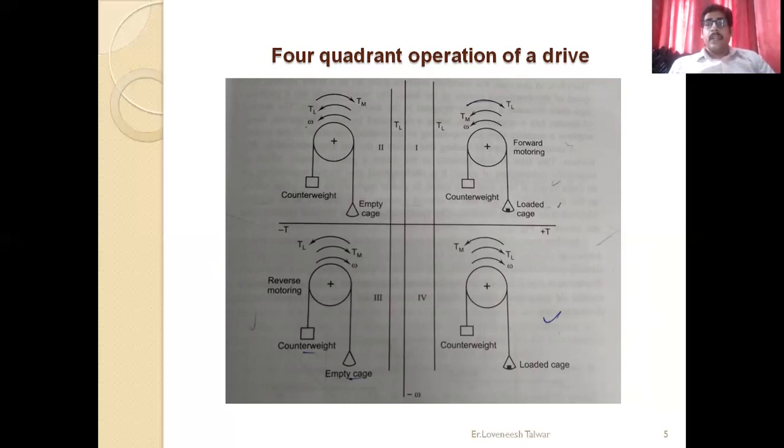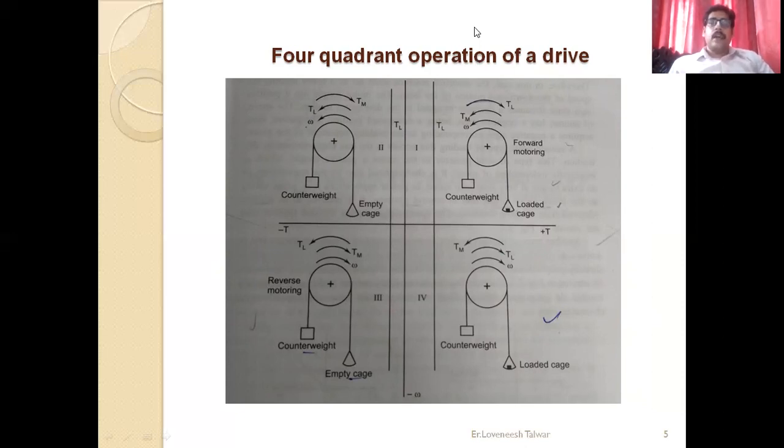In the same manner, in quadrant number 1, motor torque will be in an anti-clockwise direction. Quadrant number 2, motoring torque will be in a clockwise direction. Quadrant number 3, again in a clockwise direction. And in quadrant number 4, we have an anti-clockwise direction. And also, this will be again with the load torque. So we are discussing these quadrants one by one, where we are basically dealing with three main things, that is your load torque, your motor torque, and your speed of rotation, whether it is in a clockwise or an anti-clockwise direction. I think up till now there is no issue. You can clear each and everything.